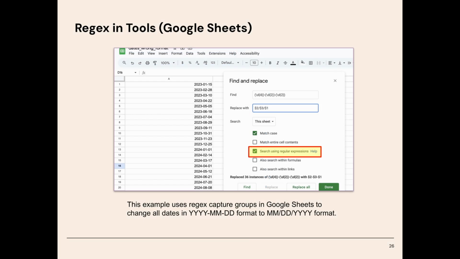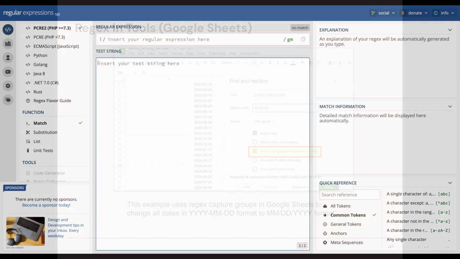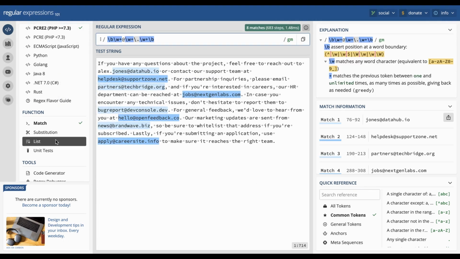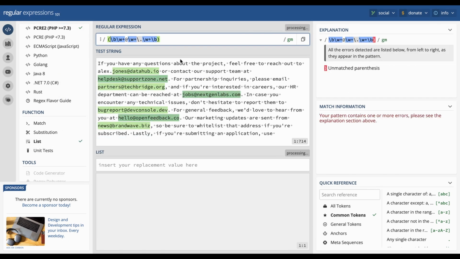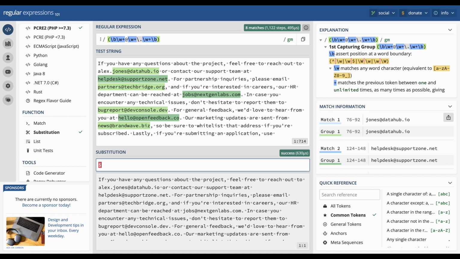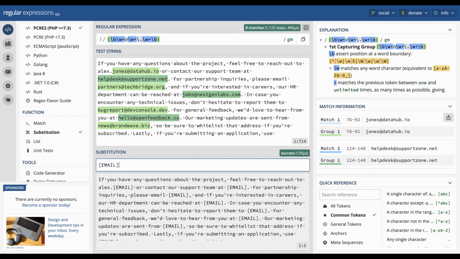So after this replacement, we see that the date, month, year formats have all been changed to year, month, date formats. You can also see in this screenshot that the same functionality is available in Google Sheets, and we can do the same thing to turn dates from year, month, date into month, date, year format. Now, I want to show you a website that I love to use with regex. This is Regex 101, and it is really, really fantastic. It allows you to enter a regex, immediately see matches, list matches, or even replace them with something else. It's super useful for even just everyday life.